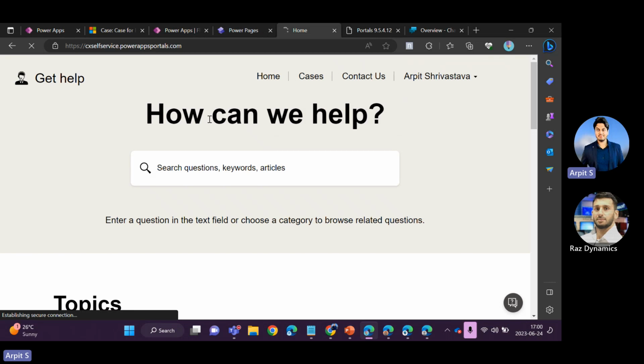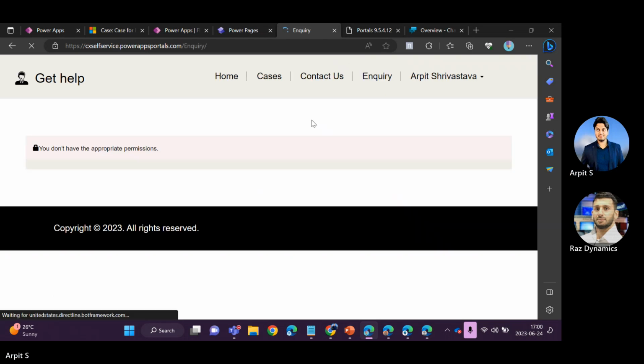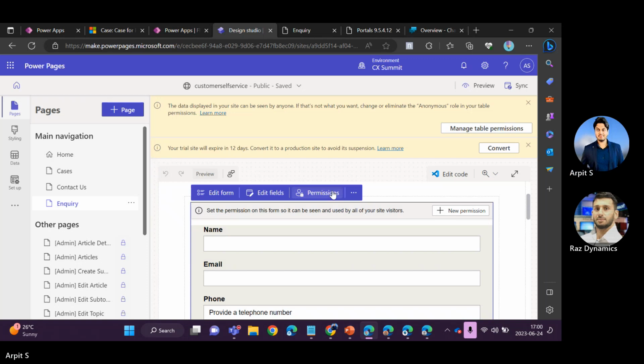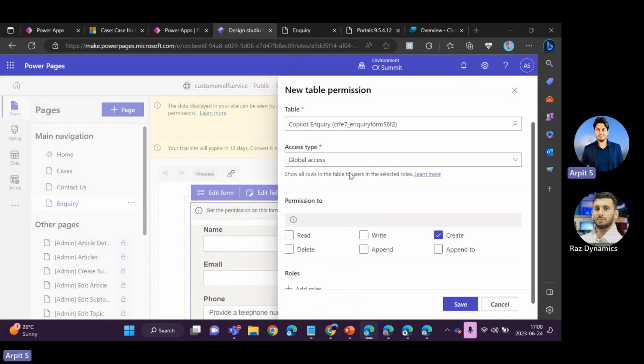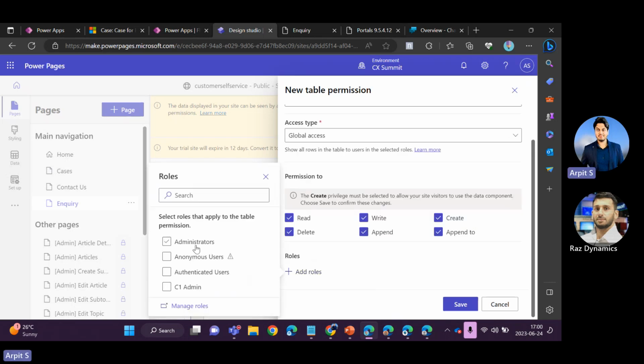So this is the Power Pages site that I've created just for the template, and you will see inquiry form inquiries there on the portal. As I told you, I have not configured the permission here. I need to set up the permission first. New permission, and I can provide the grant access, delete, or provide the role to administrator, authenticated users.